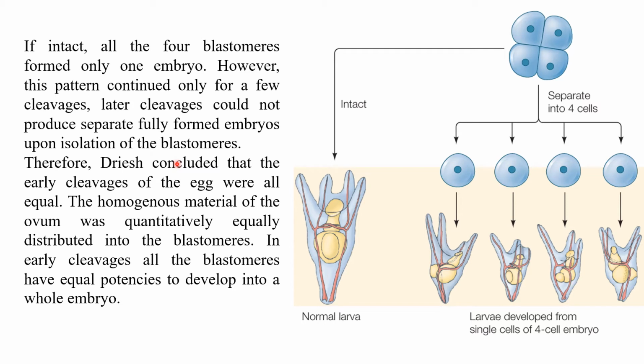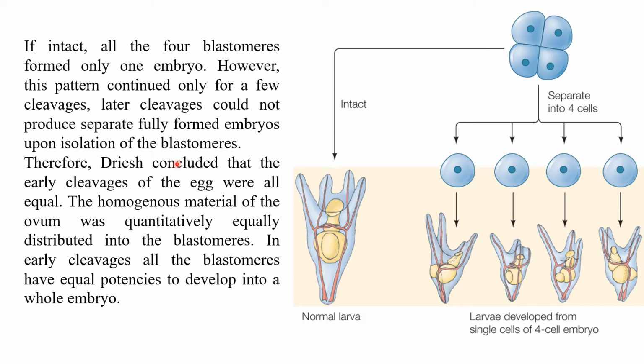So this potency of the cell will be retained only up to 8-cell stage or 16-cell stage, not more than that. Once the cleavage proceeds beyond this stage, the cells which are isolated may not produce fully formed embryos. Instead, they may produce part of the embryo, which in the future they are going to produce. Therefore, Driesch concluded that the early cleavages of the egg were all equal.